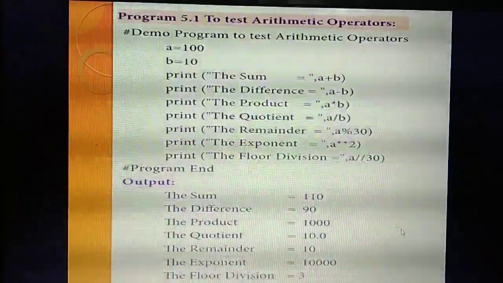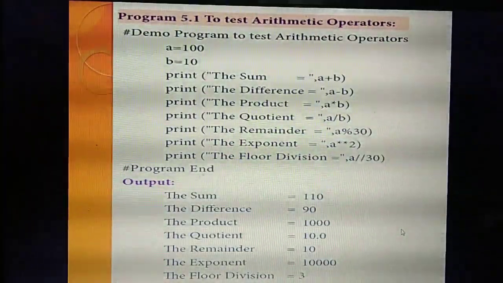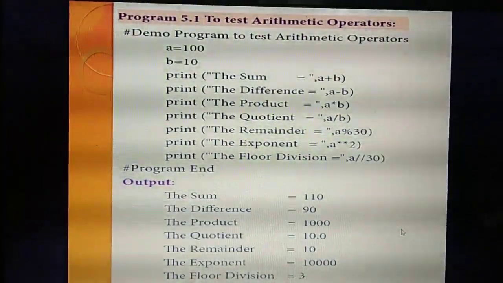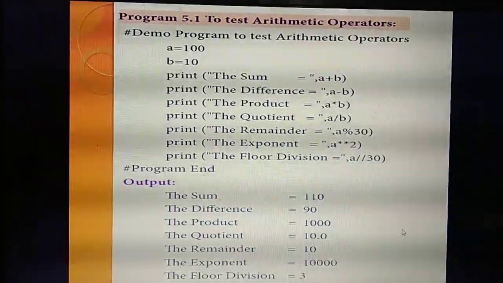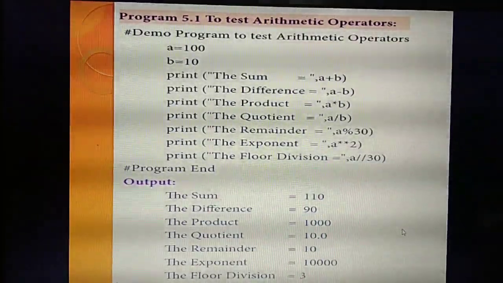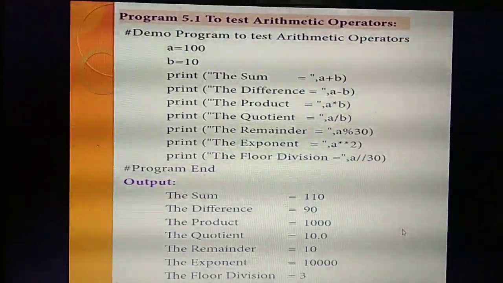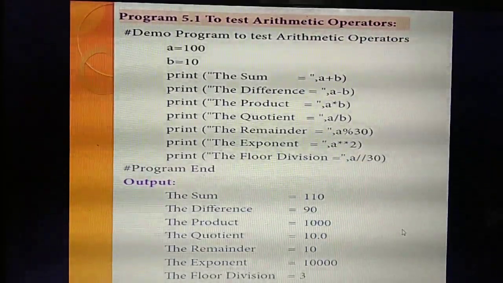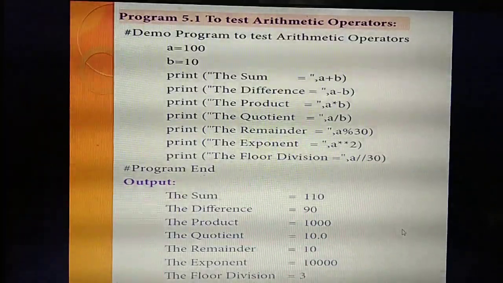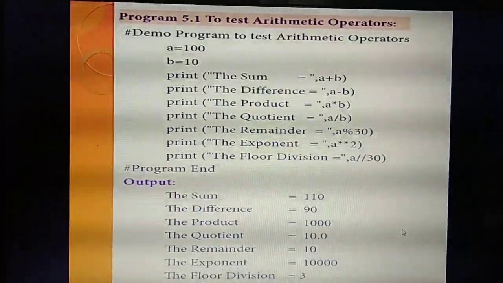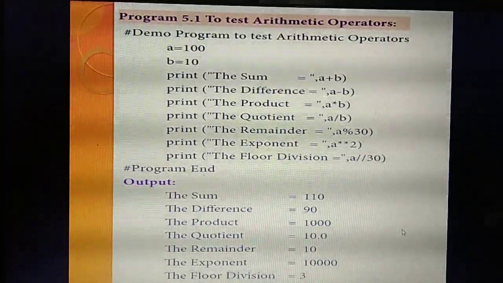Understand? Yes. So the same thing you are going to test: what are the arithmetic operators you have studied? Plus, minus, multiplication, division, modulus, exponent and floor division. The same arithmetic operators you are going to write inside a program.